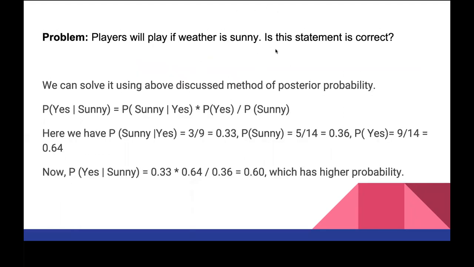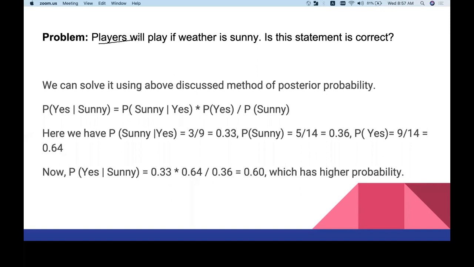Now let's say this is your testing data. What is your testing data? It is asking this question: will players play if weather is sunny? Is this statement correct? Now let's calculate that posterior probability. This is what you want to figure out.